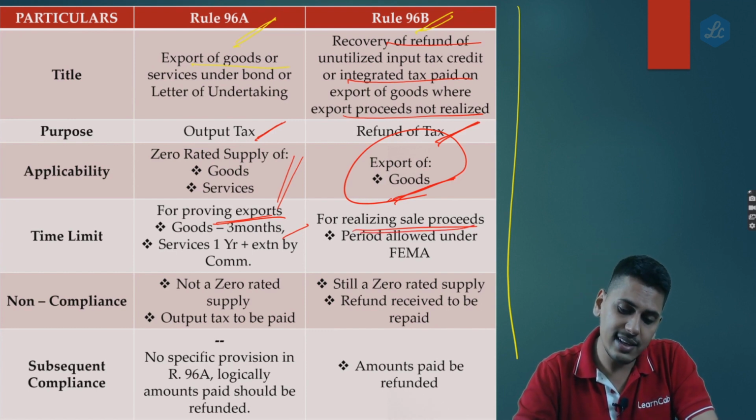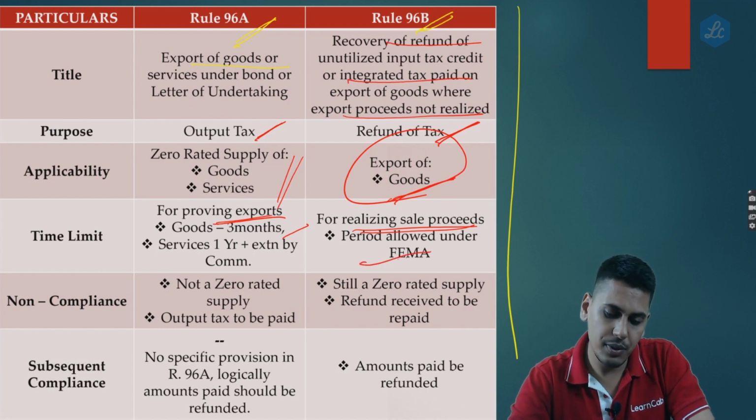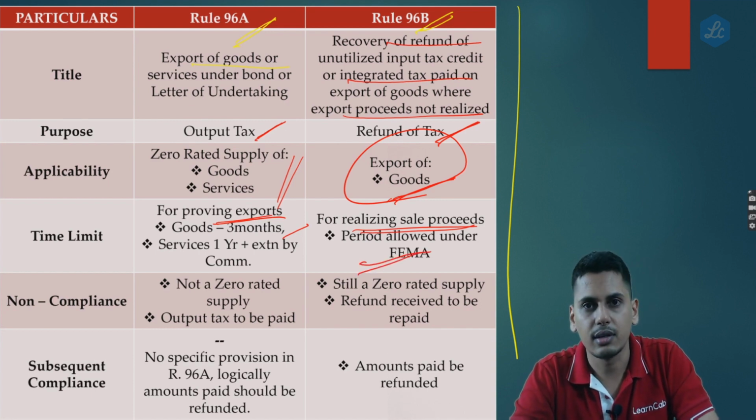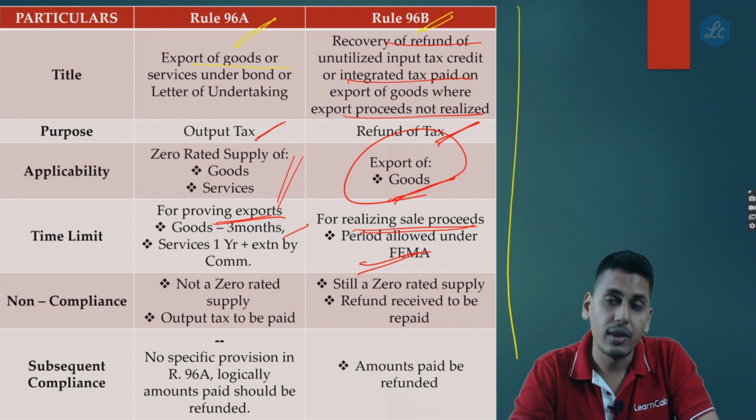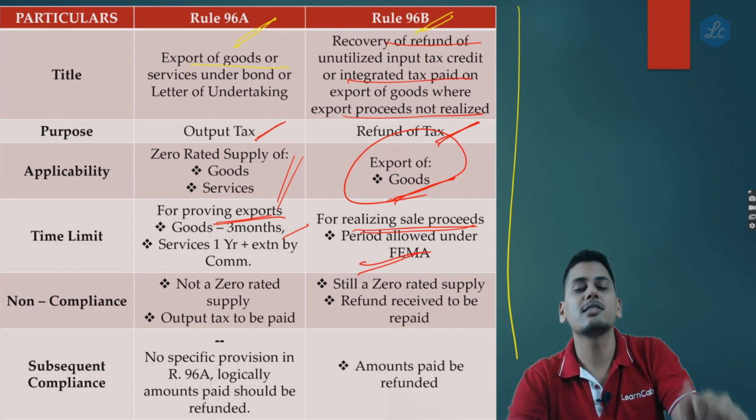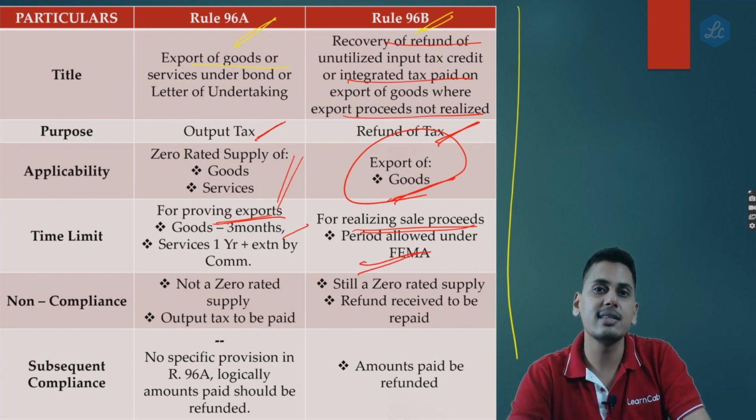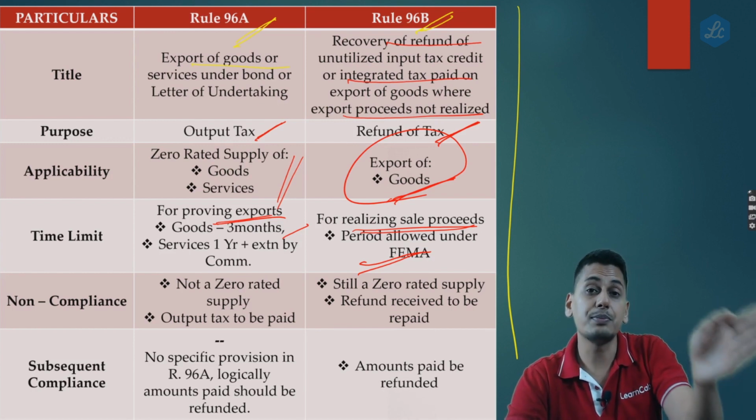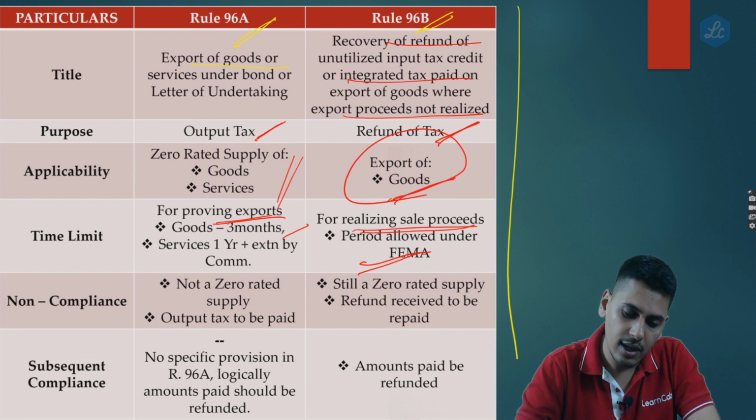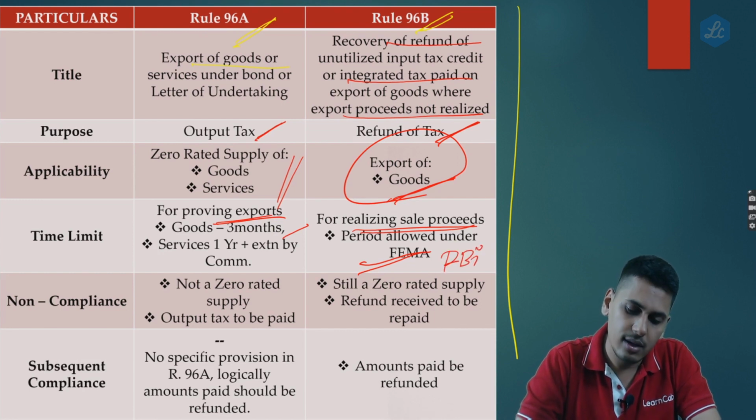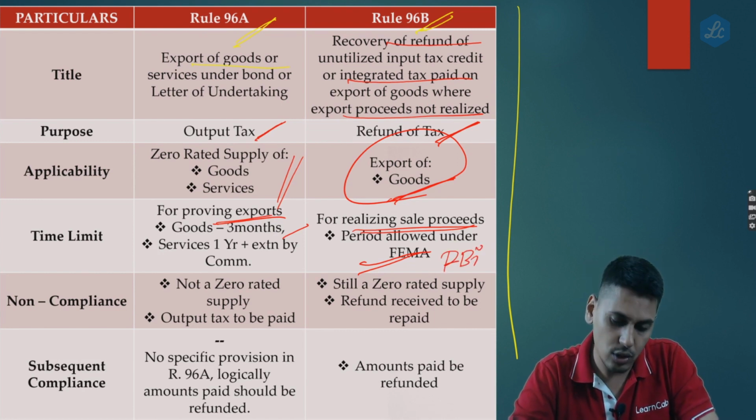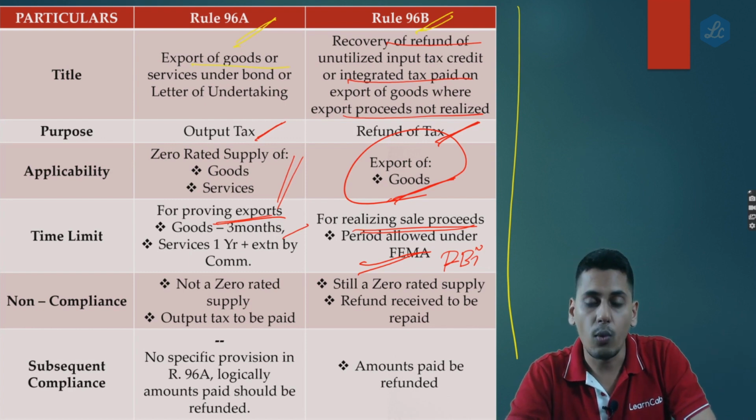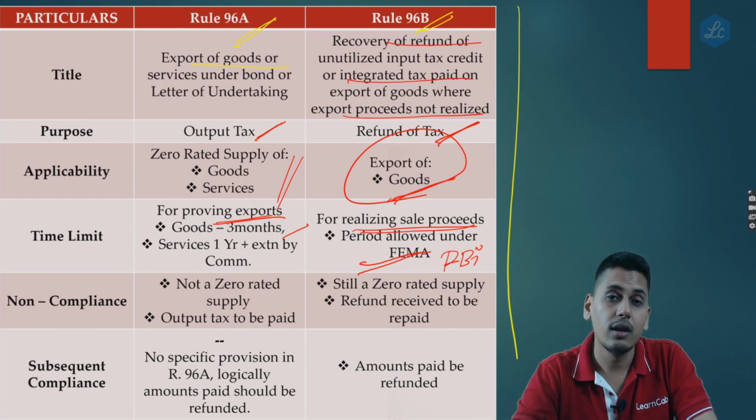96B, for realizing the sale proceeds, it is the period allowed under FEMA. And however, after you repay this back, let's suppose you do not realize this and you repay the amount back to the government. Subsequently, if you realize it, within what time should you realize it? Within the time limit which is allowed under Reserve Bank of India. So two time limits, one is the period allowed by FEMA, one is the period allowed by Reserve Bank of India.